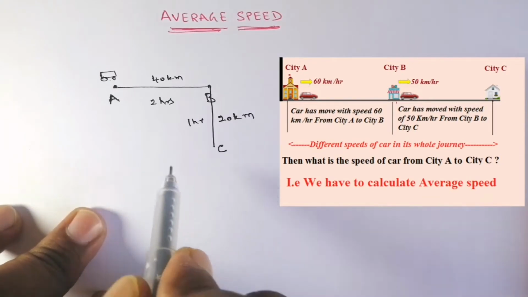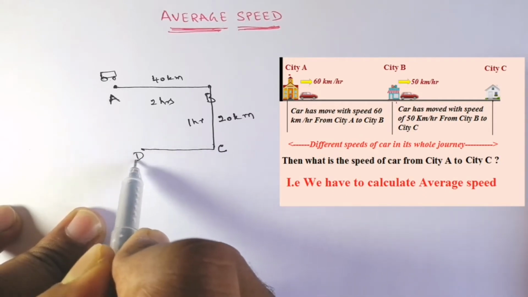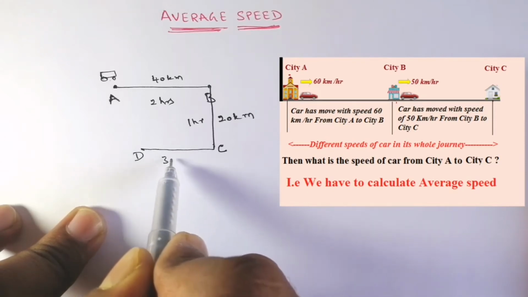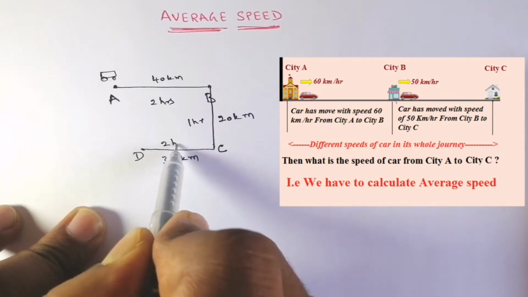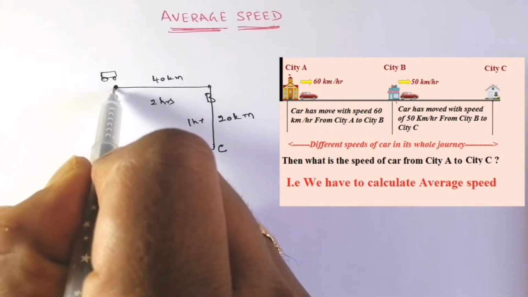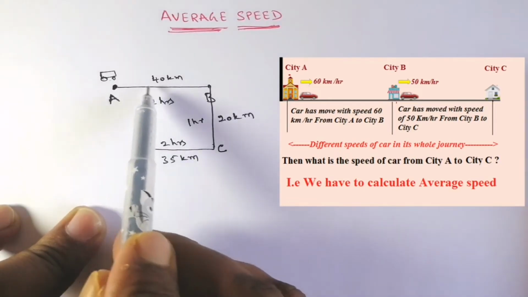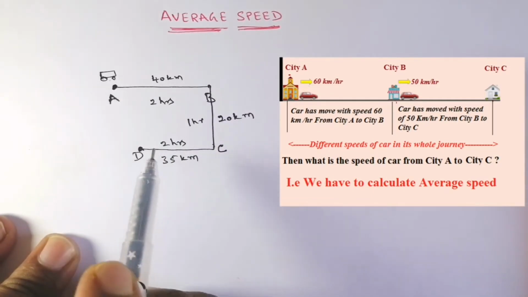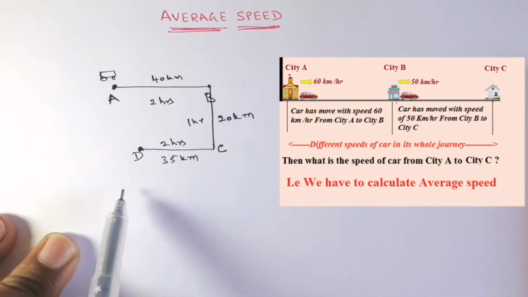And suppose from here it moved to another point, which I name point D, and the distance is 35 kilometers, and it took 2 hours to complete this journey. Now the car started at point A and reached point D. It traveled different distances with different times. Now if I ask you, can you say the speed of the journey?